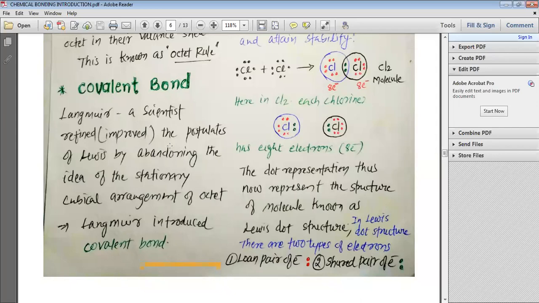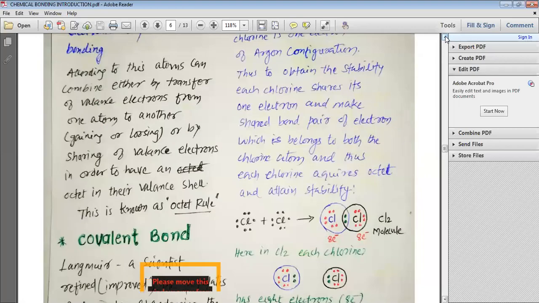Langmuir was very much aware of the goodness of Lewis's work, but he found a problem with the stationary orbit. Lewis suggested that the electrons are filled in a cubical shape. So Langmuir improved the theory and said that the electrons are not arranged in a cubical shape. Langmuir introduced a new type of bond, which is known as the covalent bond.